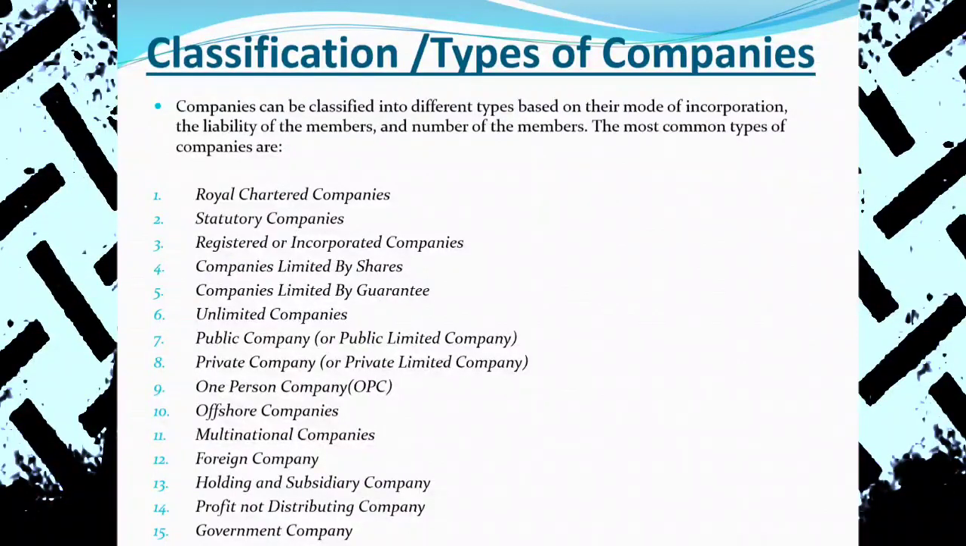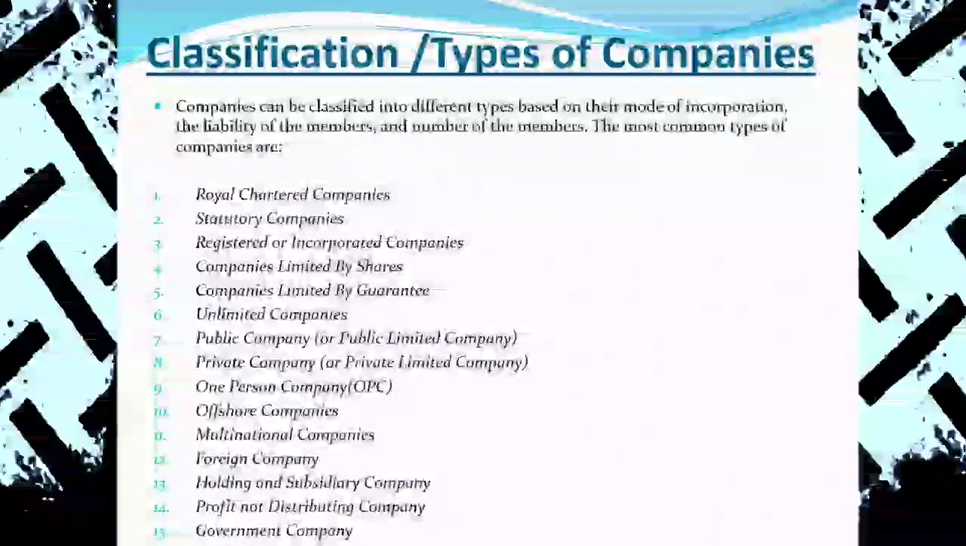जुन कम्पनीको 50% वा 50 भन्दा बढी शेयर कुनै अर्को होल्डिङ कम्पनीले होल्ड गरिराखेको छ भने त्यसलाई होल्डिङ एन्ड सब्सिडियरी कम्पनी भन्छ. That's why in this way we can categorize and differentiate between the holding and the subsidiary company. Our next is the profit not distributing company.